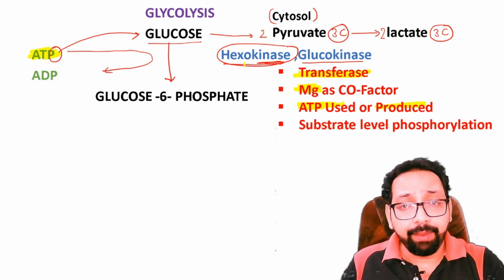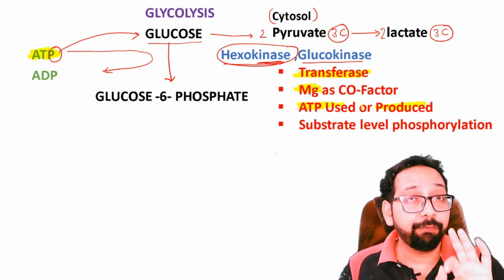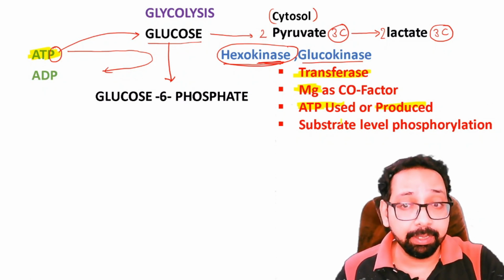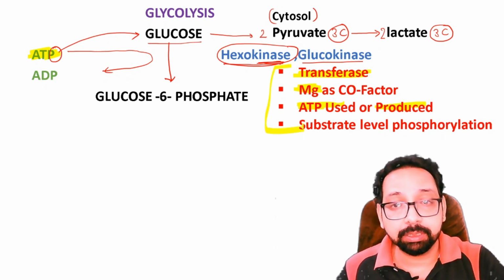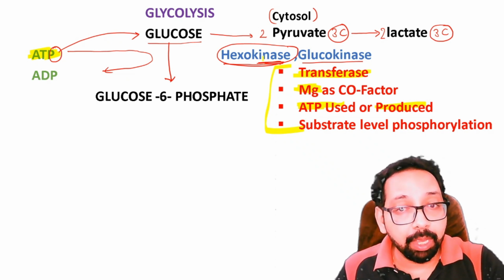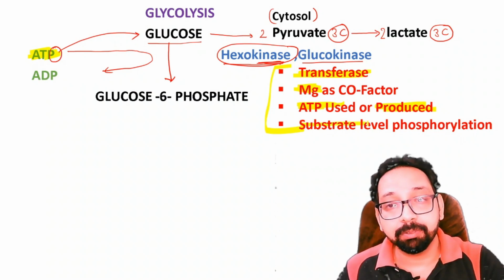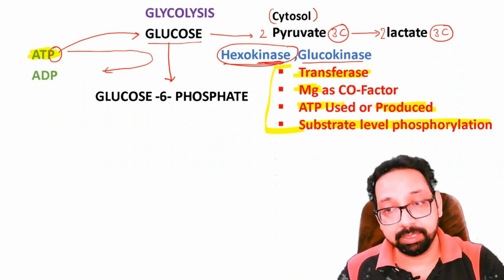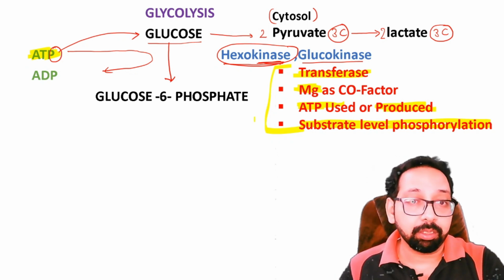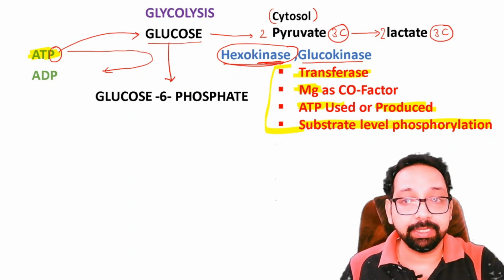Now, if a kinase produces ATP, not hexokinase, if a kinase produces ATP, trust me, if you remember this concept, you will solve many questions. Okay, if any kinase produces ATP, you will say that this is substrate level phosphorylation. We will discuss later. For the time being, kinases are transferases, require magnesium as cofactor, ATP used or produced. If kinase produces ATP, then it is called substrate level phosphorylation.